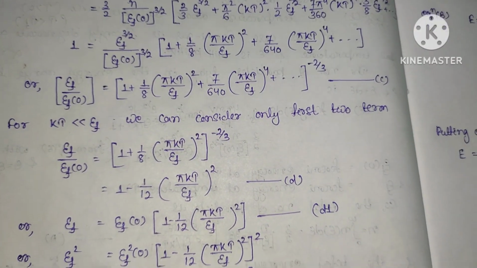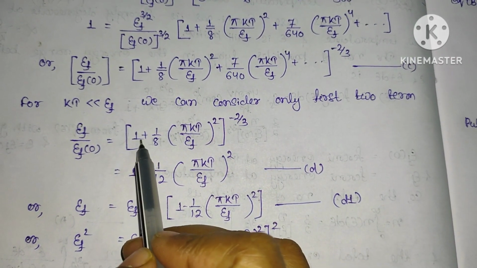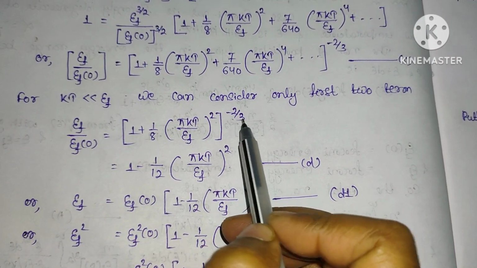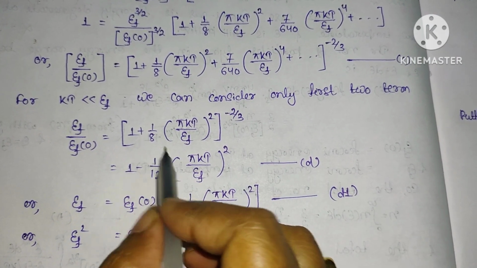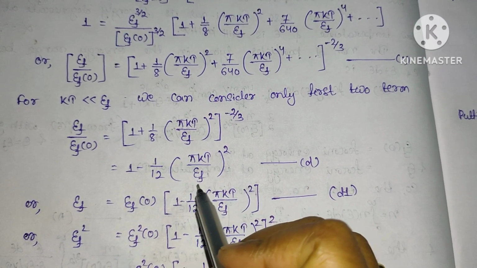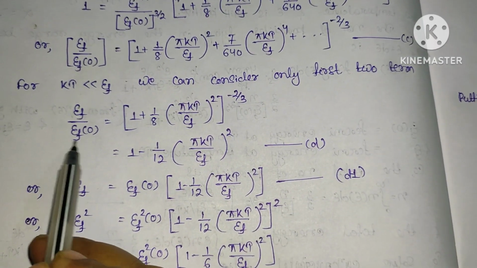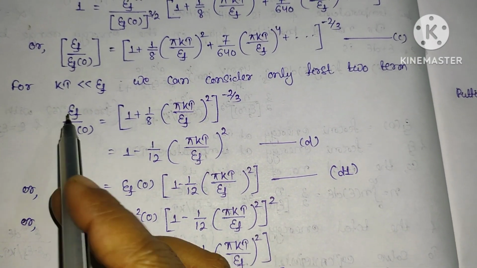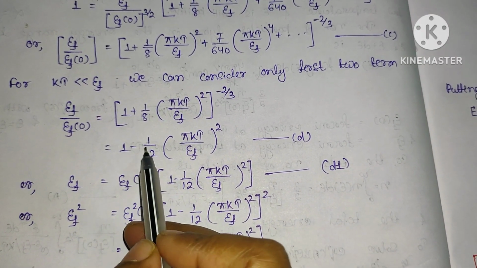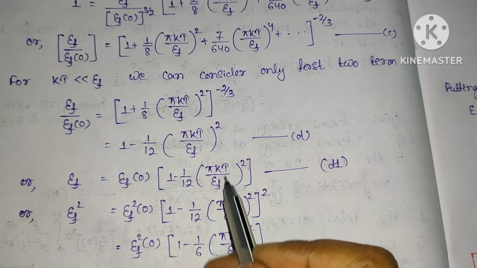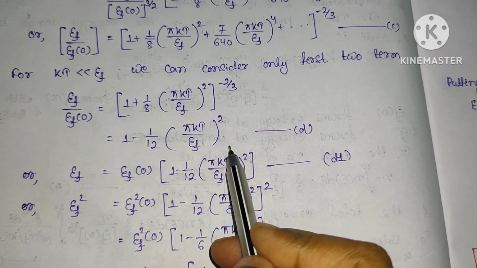Again, by doing the binomial expansion, we just have to multiply this term here. So 1 plus 1/8 into minus 2/3, that becomes 2 fours are 8, that is 4 into 3, so minus 1/12 into (π kT/E_F) whole square. This is some equation. Now if we multiply this term by E_F(0), E_F will be equal to E_F(0) into 1 minus 1/12 (π kT/E_F) whole square. So we have simply multiplied this term on the right hand side.